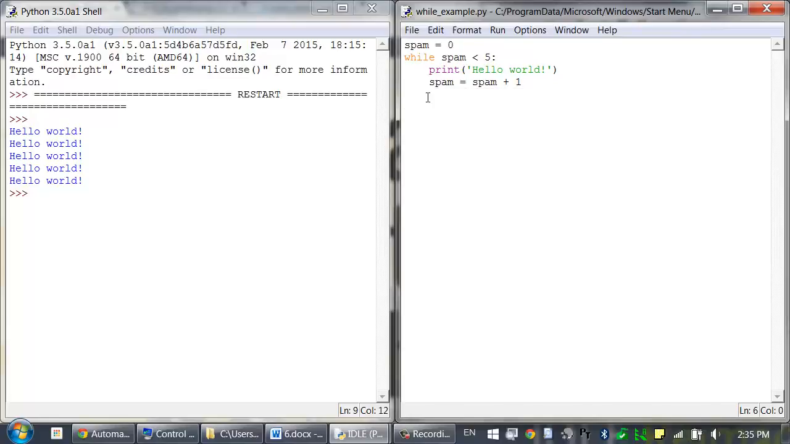When the execution runs through a loop, we call that an iteration. So we say that this while loop iterates 5 times. On each iteration, the spam variable was increased by 1.